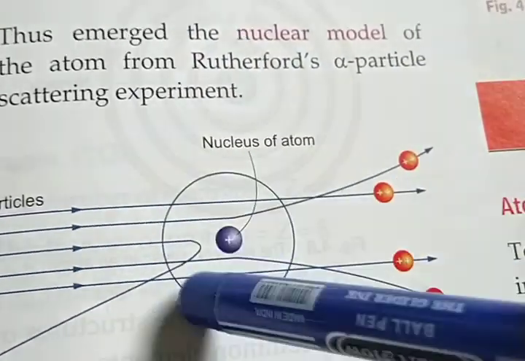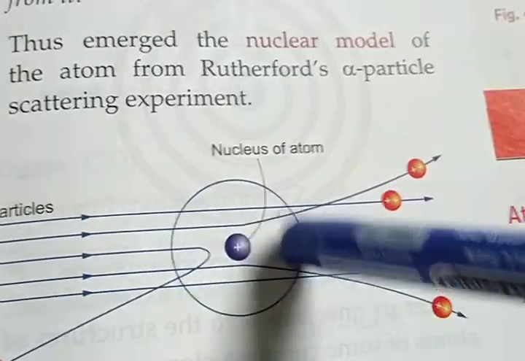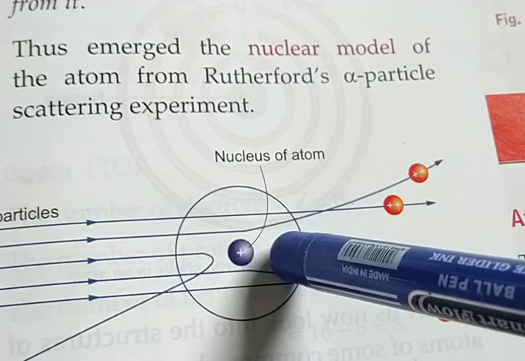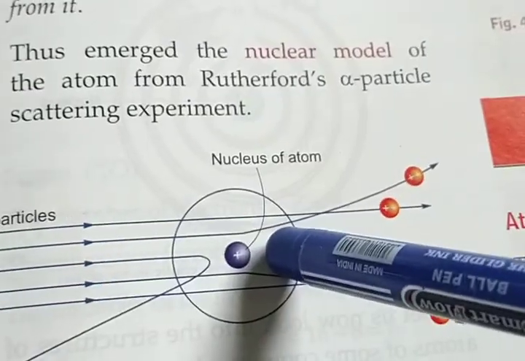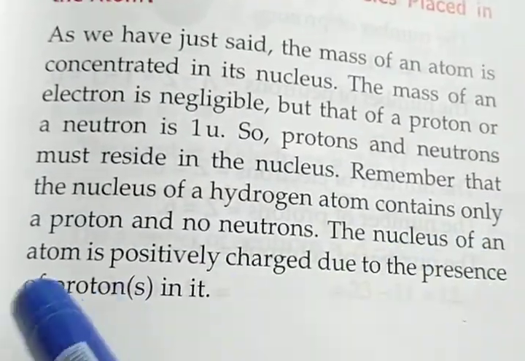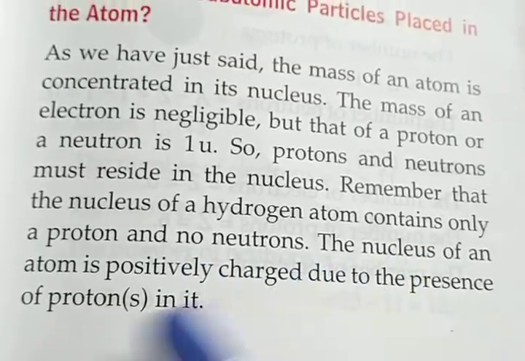Here at the center, the protons and neutrons are concentrated. As the neutron is chargeless, the charge of the proton is positive, that's why the nucleus is shown with positive charge. The nucleus of an atom is positively charged due to the presence of protons in it.